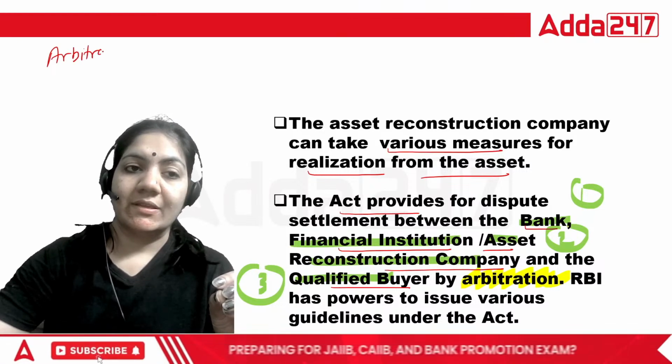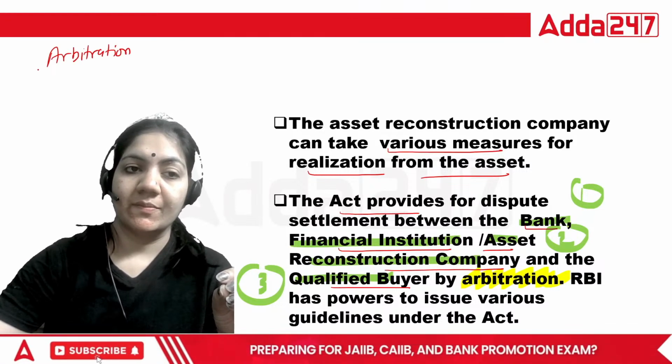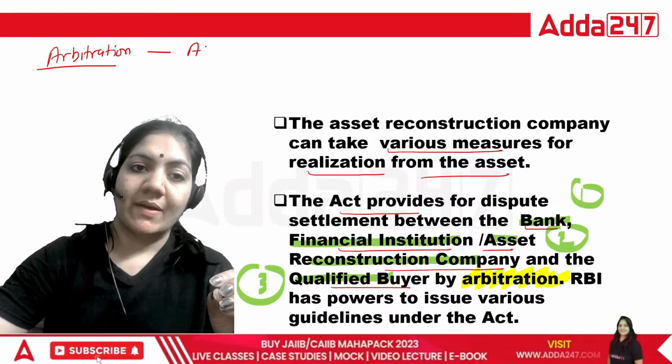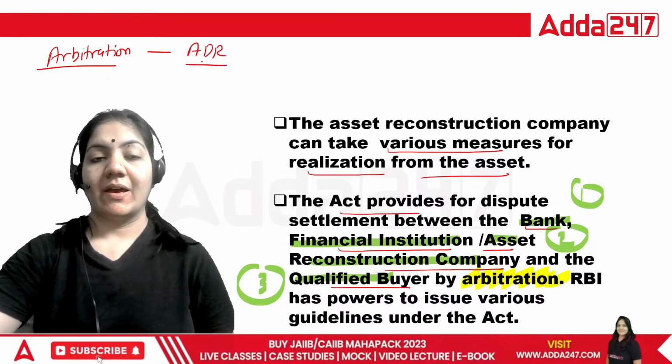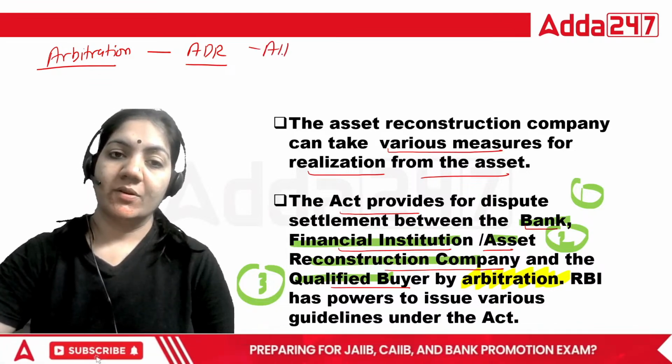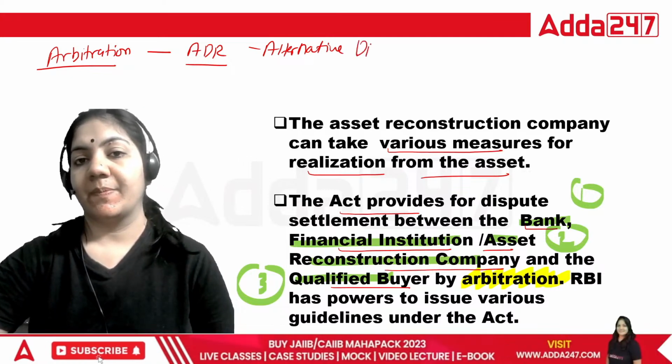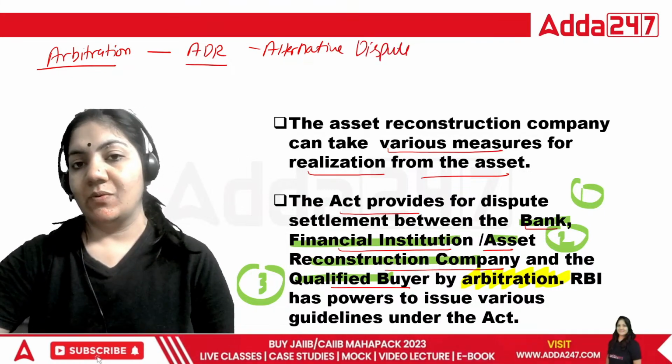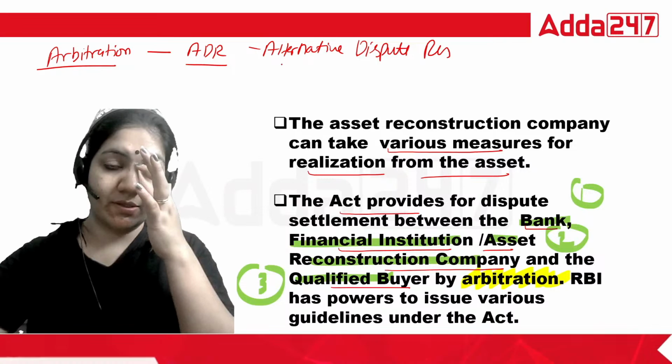Arbitration is a method of ADR. What is the full form? Alternative dispute resolution. This is your ADR.